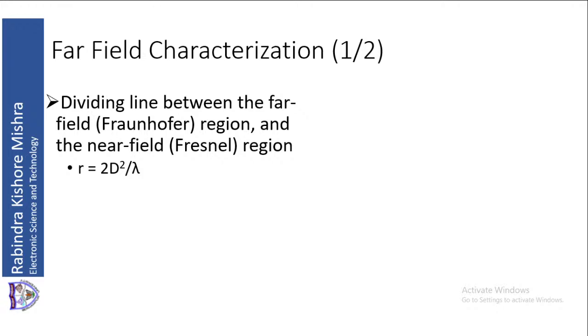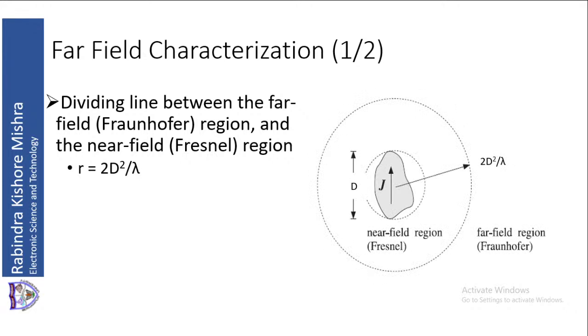Fraunhofer and Fresnel you might have read in optics. Now the dividing line is R equal to 2d square by lambda.